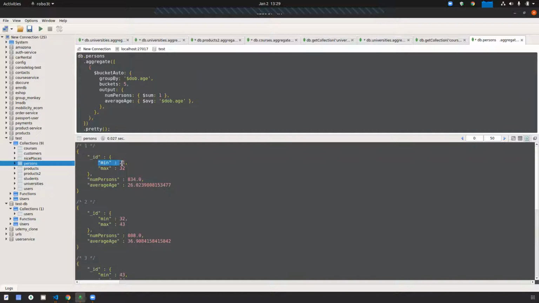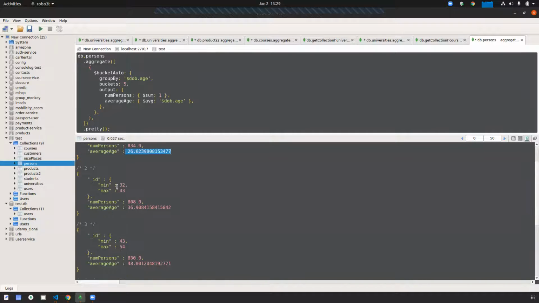So you can see it is creating one bucket. They are holding minimum 21, maximum 32 age. Means which are holding age 21 to 32. So 83 people are holding it, and this is the average. Here also, 32 and 43 means those holding age minimum 32 and maximum 43. So 32 to 43.